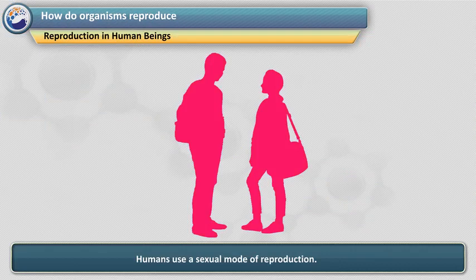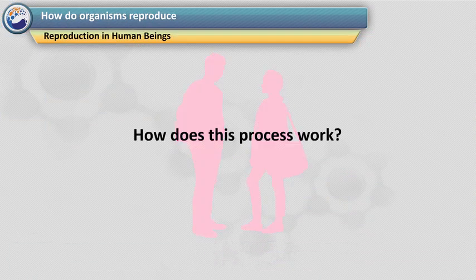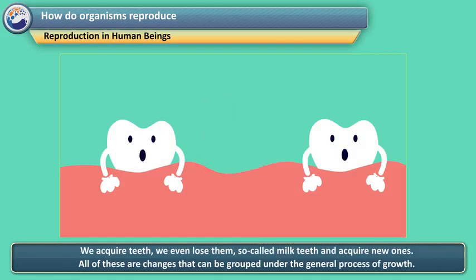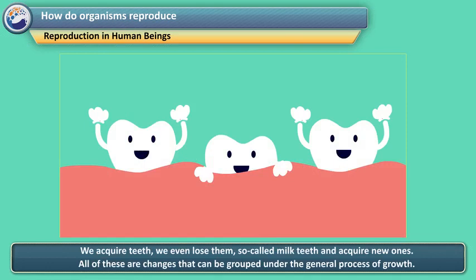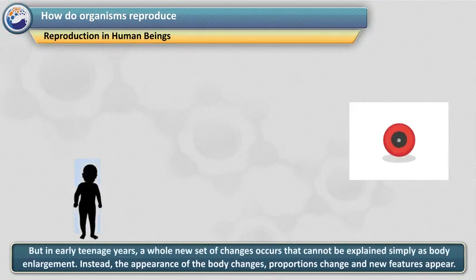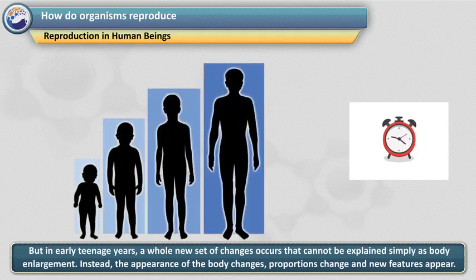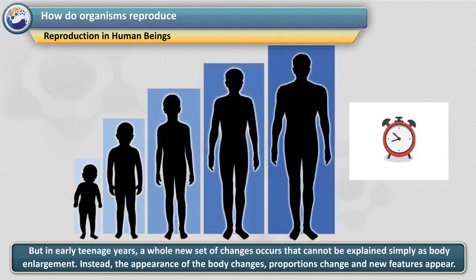Reproduction in human beings. Humans use a sexual mode of reproduction. How does this process work? All of us know that our bodies change as we become older. All of these are changes that can be grouped under the general process of growth. But in early teenage years, a whole new set of changes occurs that cannot be explained simply as body enlargement. Instead, the appearance of the body changes, proportions change, and new features appear.